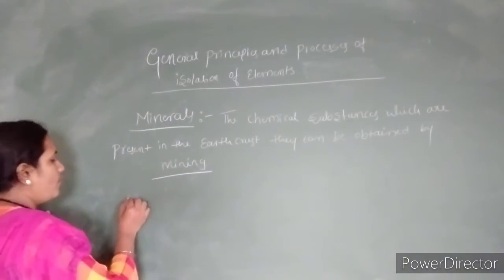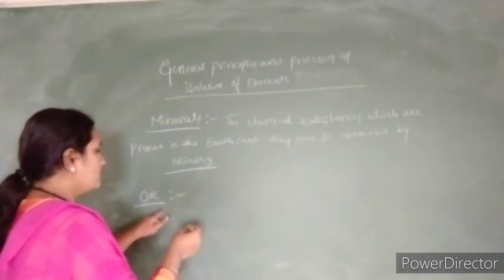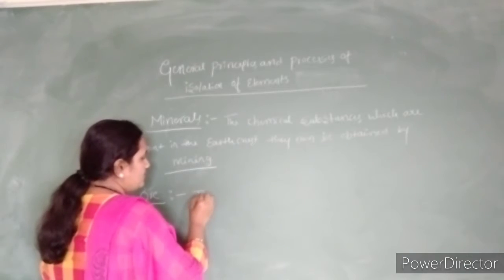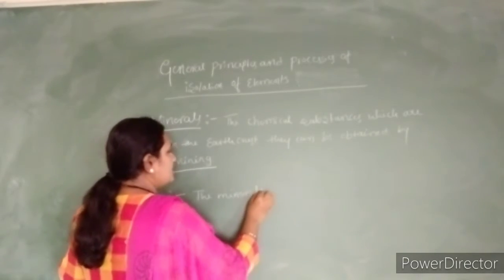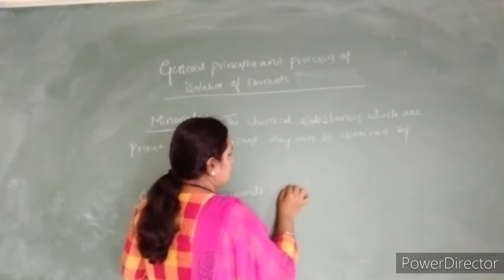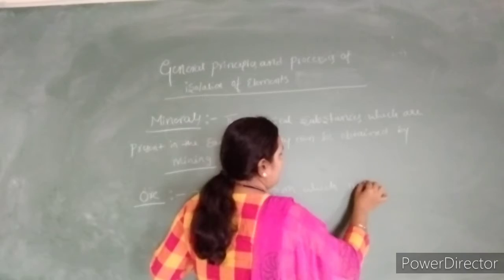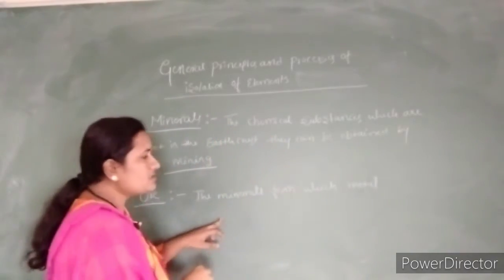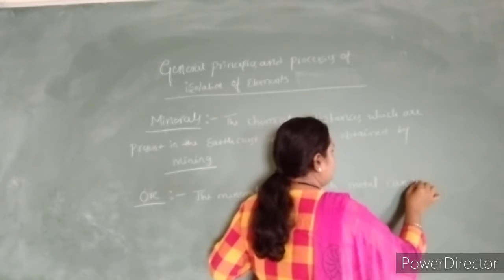Next is ore. Ores can be defined as the minerals from which metals can be extracted.